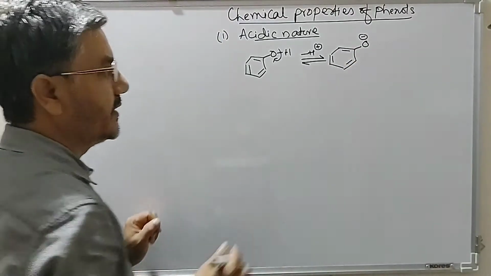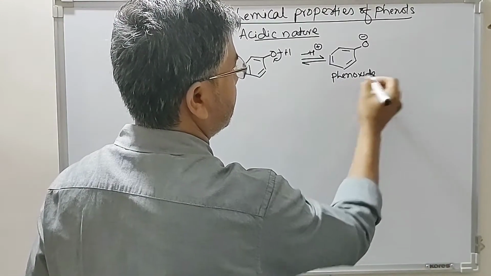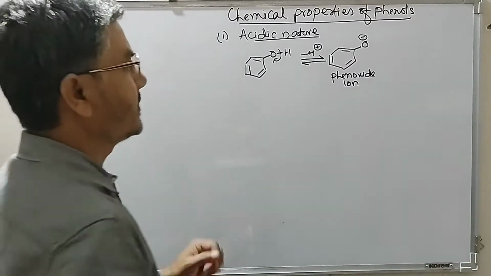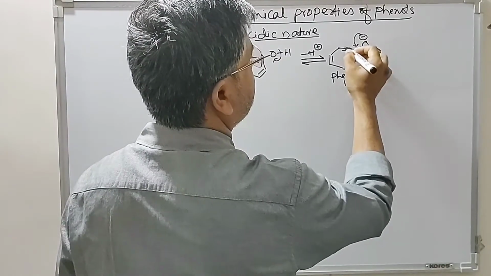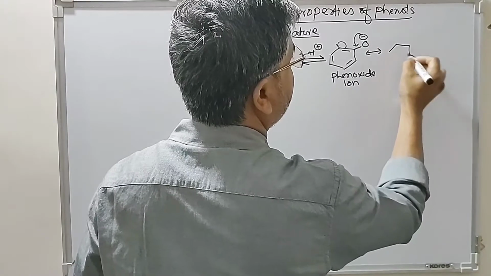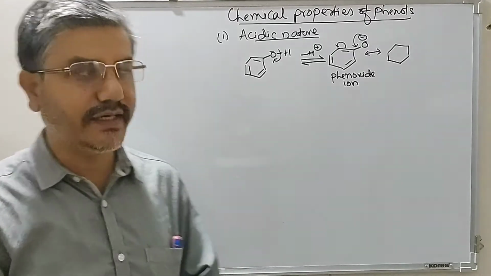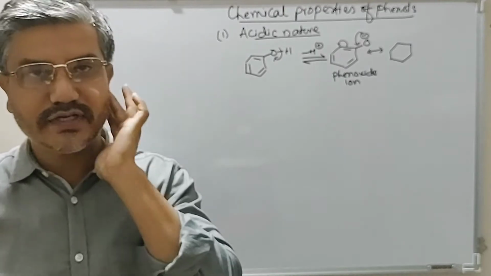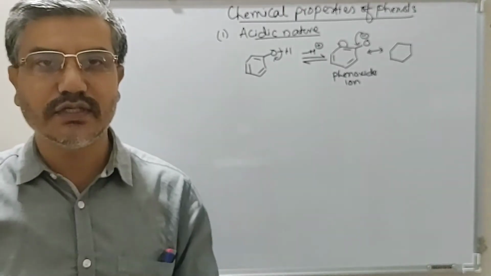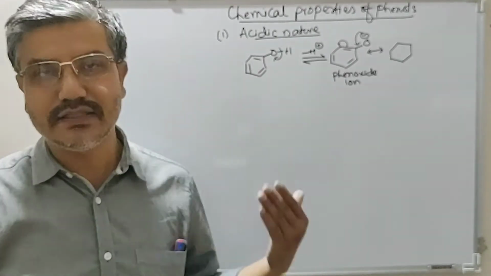This phenoxide ion is resonance stabilized. So because the conjugate base phenoxide ion is resonance stabilized, phenol is acidic in nature, whereas the same resonance is not possible in case of alkoxide ions. So phenols are more acidic than alcohol.